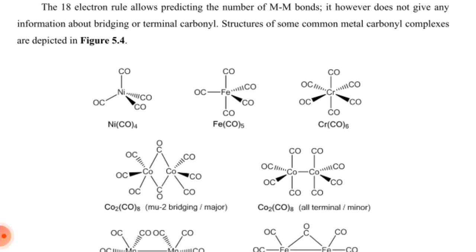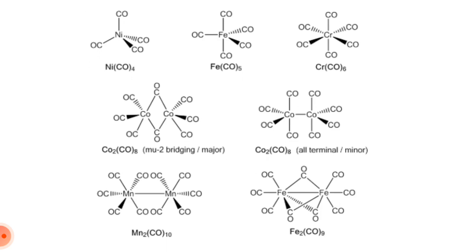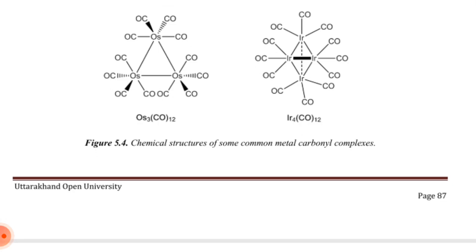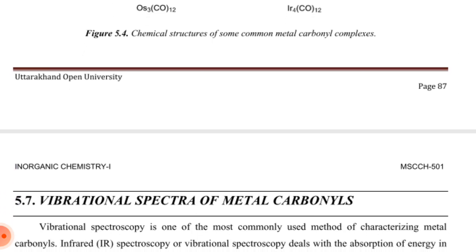The 18 electron rule allows predicting the number of bonds. It, however, does not give any information about bridging or terminal carbonyls. Structures of some common metal carbonyl complexes are depicted in figure 5.4: nickel tetracarbonyl, iron pentacarbonyl, chromium hexacarbonyl, Co2(CO)8 with bridging major and terminal minor forms, Mn2(CO)10 dimanganese decacarbonyl, diiron nonacarbonyl, triosmium dodecacarbonyl, and tetrairidium dodecacarbonyl. Chemical structures of some common metal carbonyl complexes.